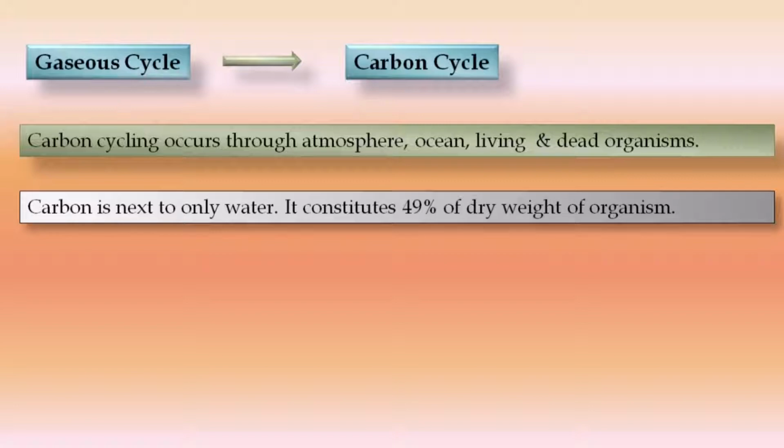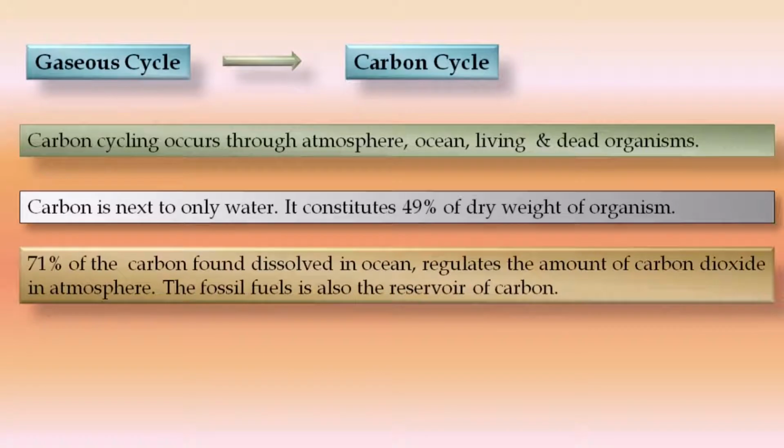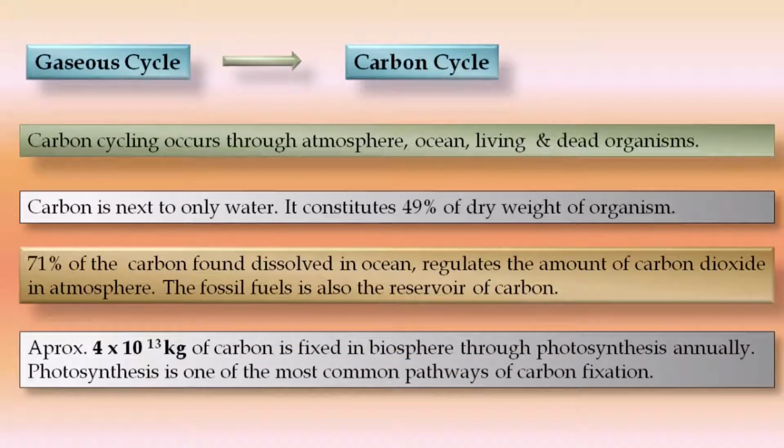It constitutes about 49% of the dry weight of an organism. And 71% of carbon is found dissolved in the ocean, which regulates the amount of carbon dioxide in the atmosphere. Fossil fuel is also a reservoir of carbon. And approximately 4 into 10 to the power 13 kg of carbon is fixed into the biosphere through photosynthesis annually. So photosynthesis is one of the most common pathways for carbon fixation.